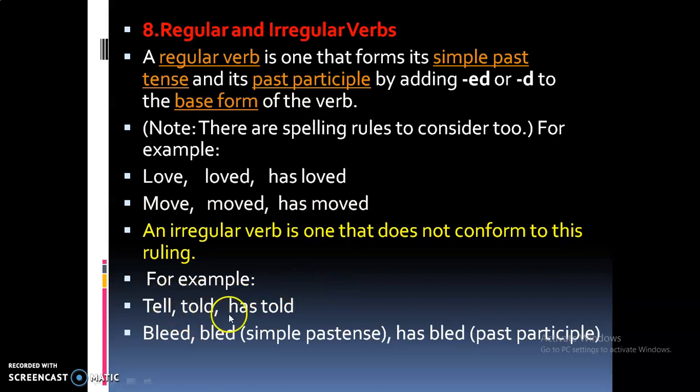For example, tell, told, has told. Bleed, bled, that is simple past tense, and has bled is past participle. So these are regular and irregular verbs. So a regular verb is one that forms its simple past tense and its past participle by adding ed or d.